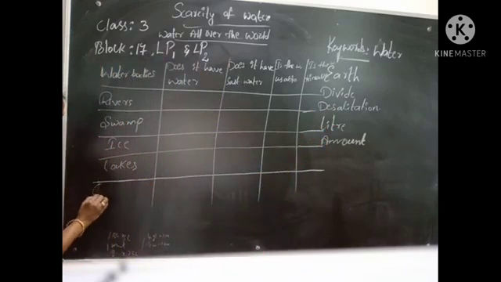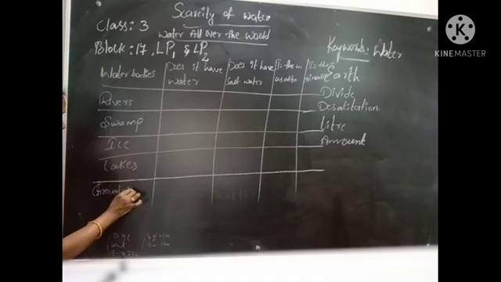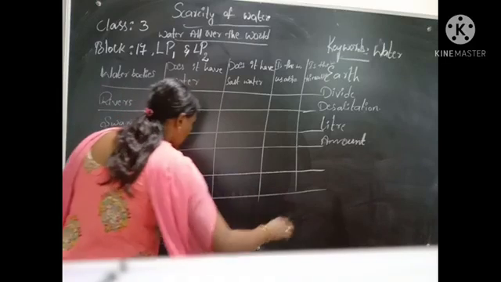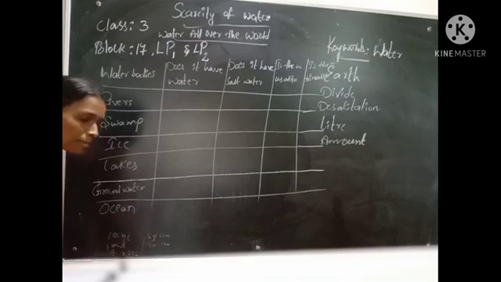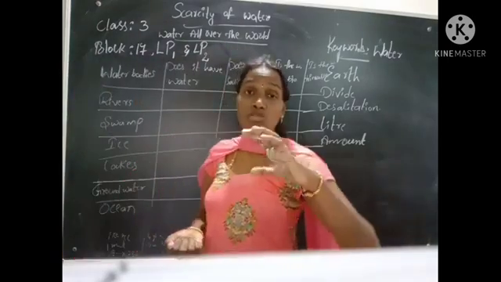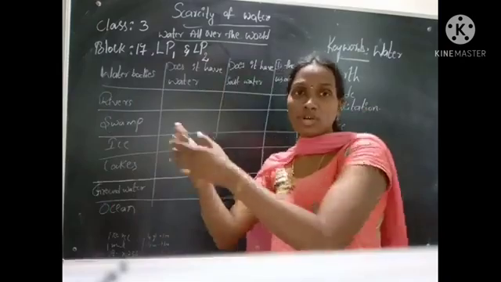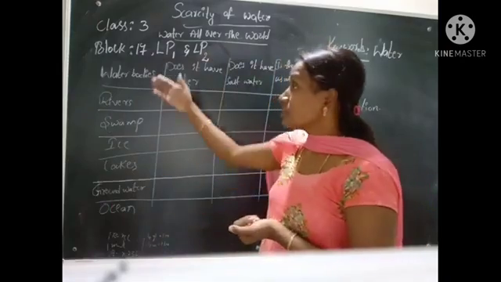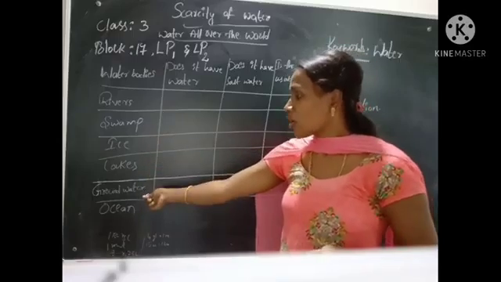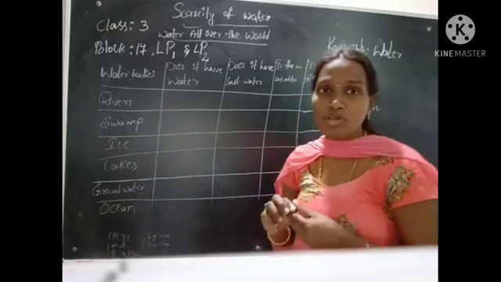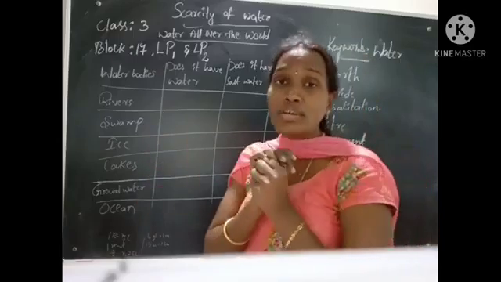Groundwater, and the final one is ocean. But we already know that most of the water on the earth is present in the oceans only. These are the different types of water bodies present on the earth: rivers, swamps, ice, lakes, groundwater, and ocean.